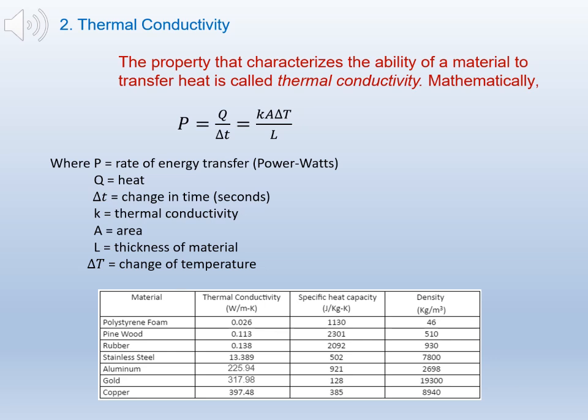The property that characterizes the ability of a material to transfer heat is called thermal conductivity. The equation for thermal conductivity is P equals heat over change of temperature. Each material exhibits a different thermal conductivity.